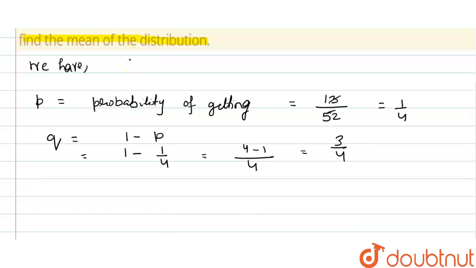Similarly, when X denotes the number of successes of getting a spade in a throw, then X follows a binomial distribution with parameter n equal to 3 and P equal to 1 by 4.